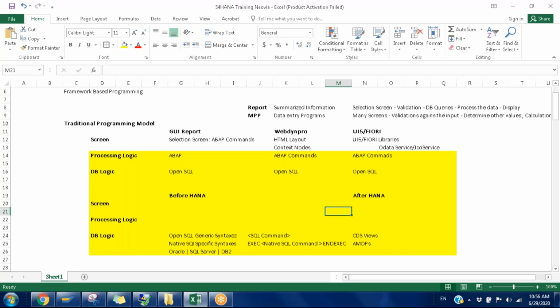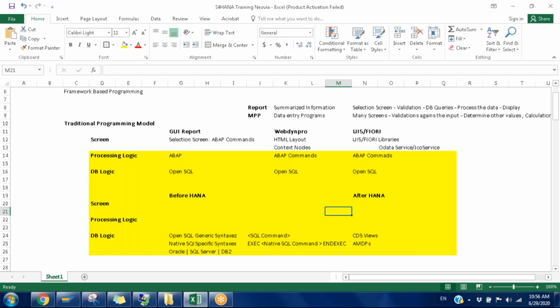But the HANA database is only expert at database logic, and the rest of the things are only additional. SQL scripting or the HANA database does not have the capabilities that ABAP has. ABAP is ultimate.